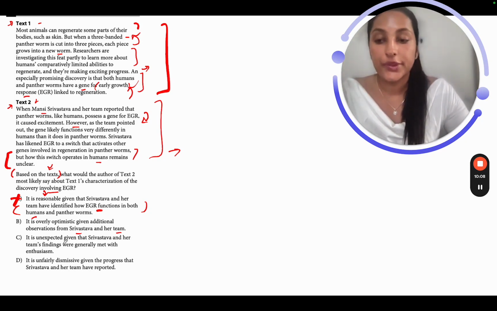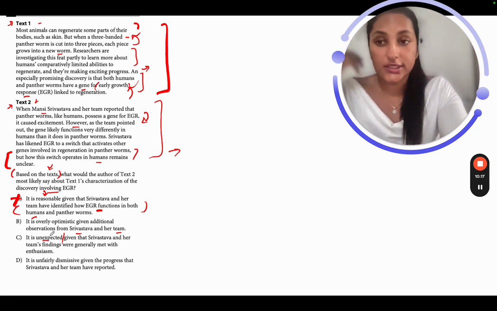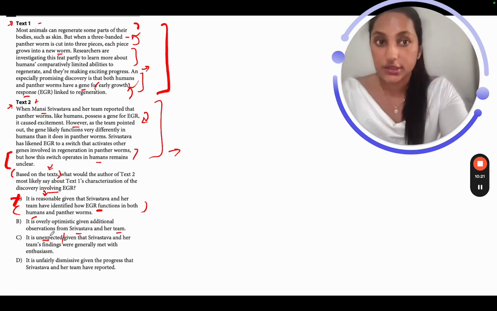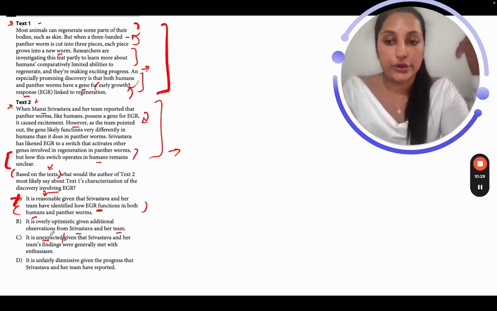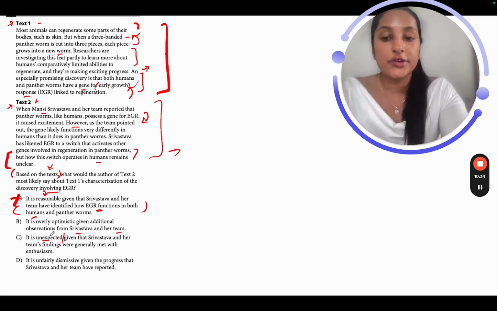C, it is unexpected given that, okay, let's stop this. It is unexpected. Now, there was a certain reluctance in text 2 about the discovery, but that was only because they want to do more research. They want to know more about it, right? But there's no unexpected scenario here, correct? There's no such unexpected scenario given here. You can read ahead: it is unexpected given that Srivastava and her team's findings were generally met with enthusiasm.